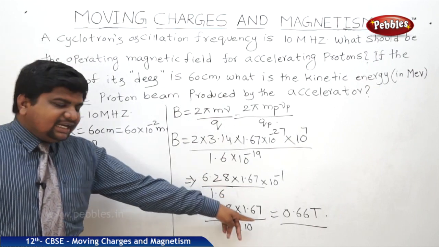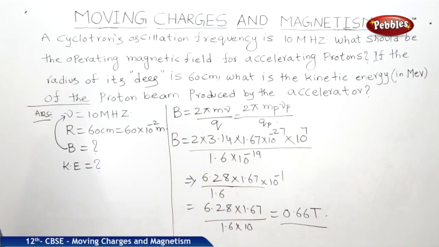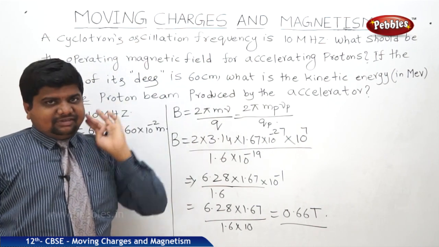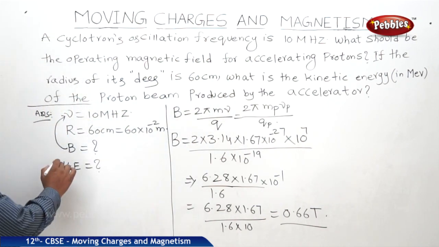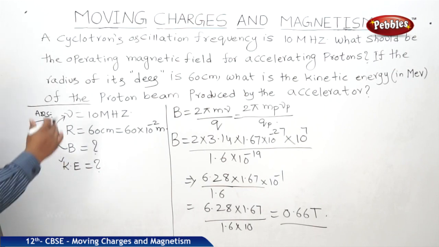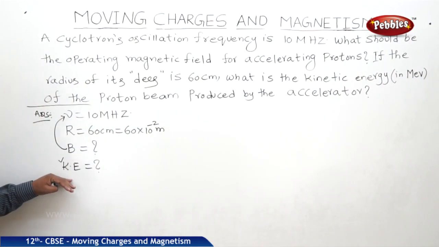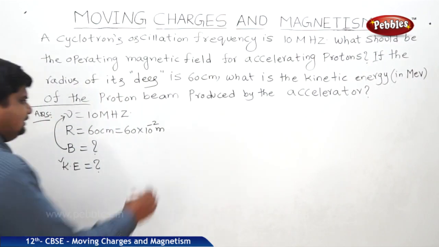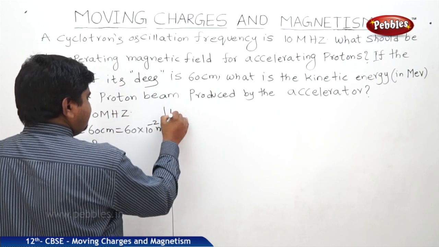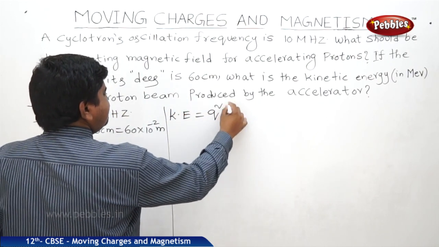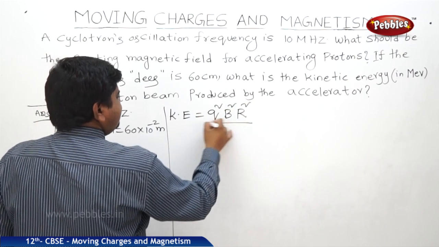So this much of magnetic field will be produced when a proton is oscillating with this much frequency. Next, one more we should find out: the kinetic energy of the proton in the field. So next we should find out kinetic energy. The kinetic energy equation is q square B square r square by 2m.